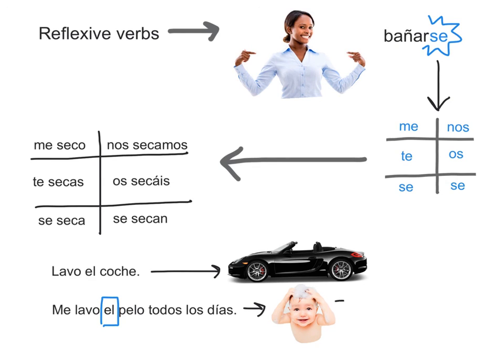Finally, if we have two verbs or a verb phrase in the sentence, we have two options of where to put our pronoun. The first option is to put the pronoun in front of the conjugated verb. Me necesito bañar. Or our second option is to put the pronoun attached to the infinitive at the end. Necesito bañarme. Just remember, if we have two verbs, we have two options for the pronoun.